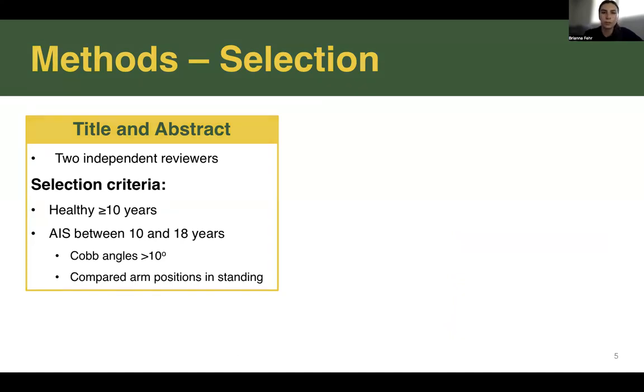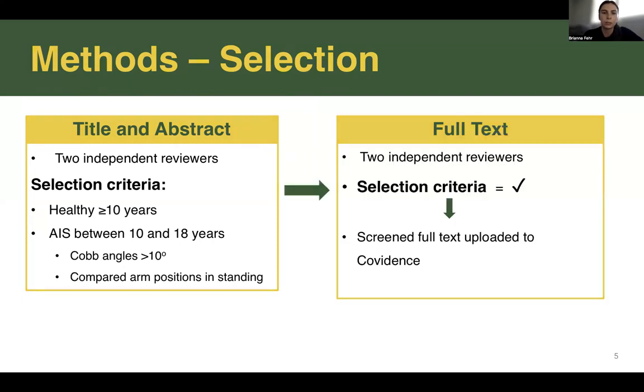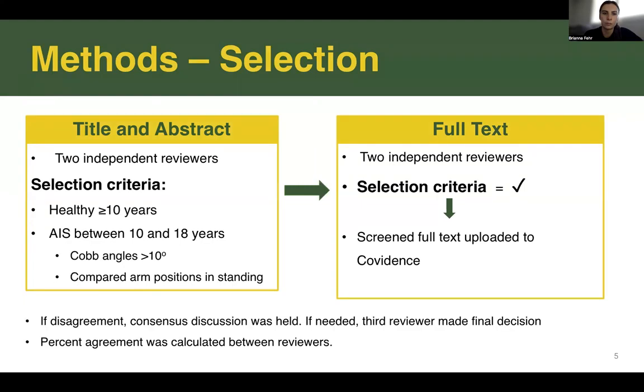Our selection process started with title and abstract screening done by 2 independent reviewers. The criteria that had to be met for healthy participants was over or including the age of 10, and patients with AIS must be between or including 10 and 18 years old, with Cobb angles over 10 degrees and compared arm positions and standing. Once we selected relevant titles and abstracts, 2 independent reviewers screened the full text to ensure selection criteria was met and uploaded to Covidence.